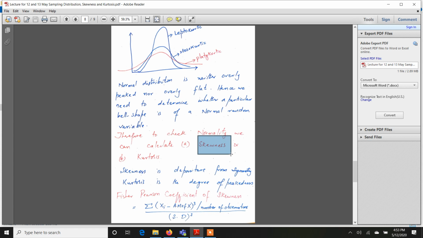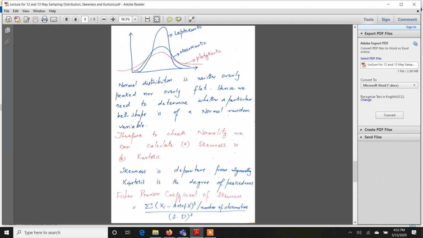What will the skewness measure? Skewness will check whether the bell shape exists or not, right? Skewness will check whether the data has a bell shape or not. Kurtosis will check whether the height is medium or otherwise.